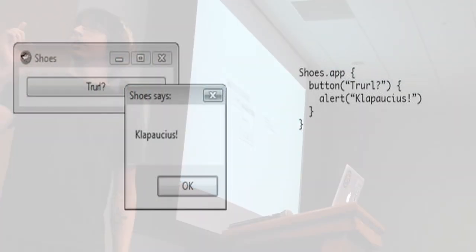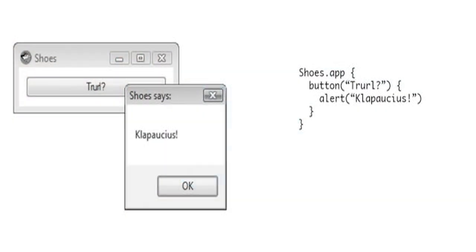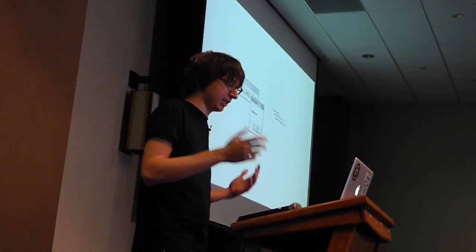Buttons are great. You say button and a title, and then you pass in a block, and what happens in the block is what happens when the button is clicked. Couldn't be simpler. And this also shows alert boxes where it pops up an alert, you say alert, and give it a string.